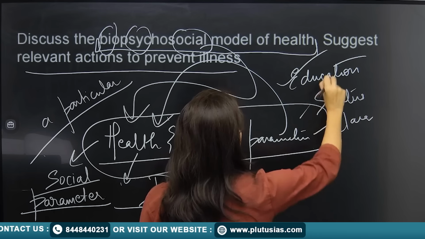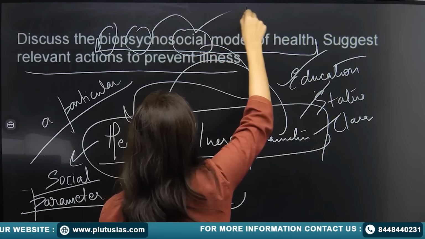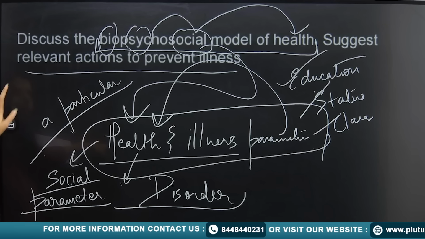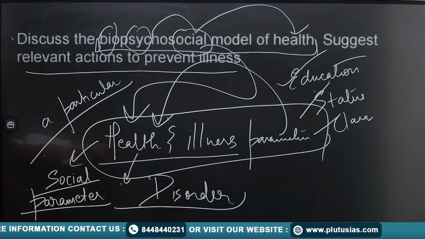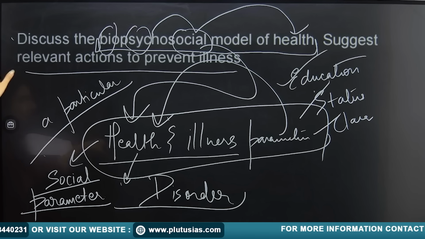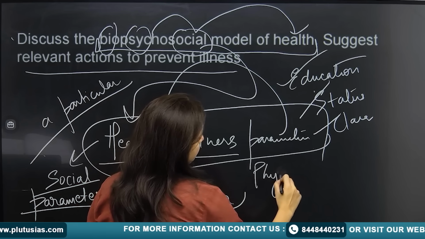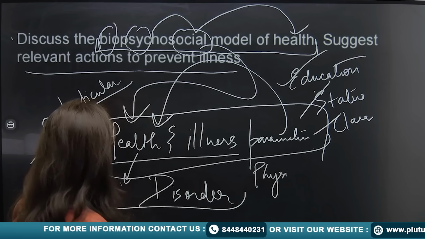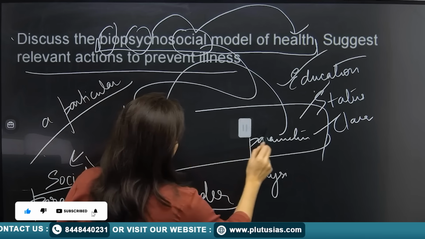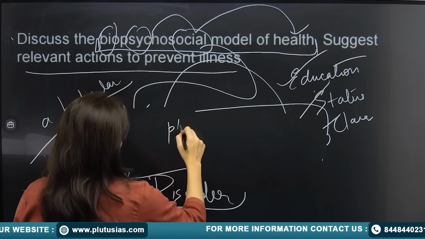All this also affects the psychosocial health of a person. So that could be discussed in this portion. So here you can add on the physical health, because if your physical health is not good, then you will not be able to make your mental health good. So physical health is an important parameter.